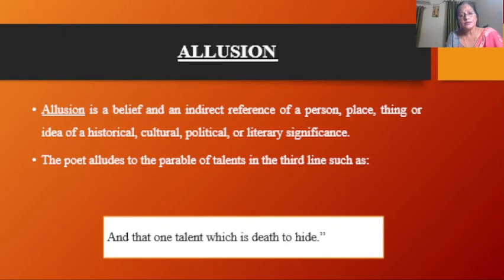So through this parable of talents, the poet compares God to the Lord, the speaker to the third servant who has buried the money under the ground, and the poetic talent to the money which is buried under the ground and which cannot be used to make profit. Clear?